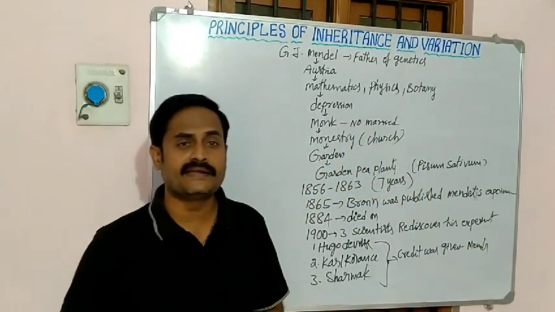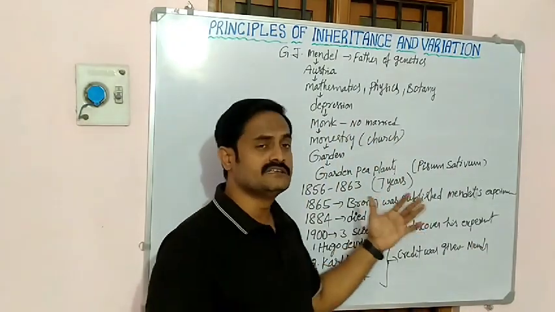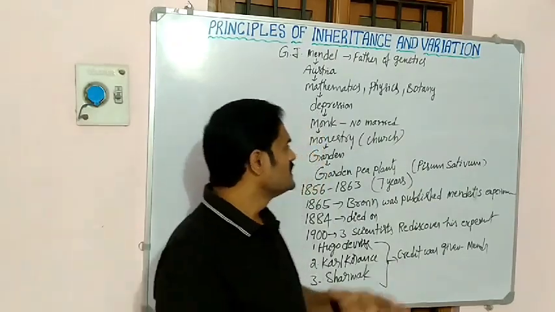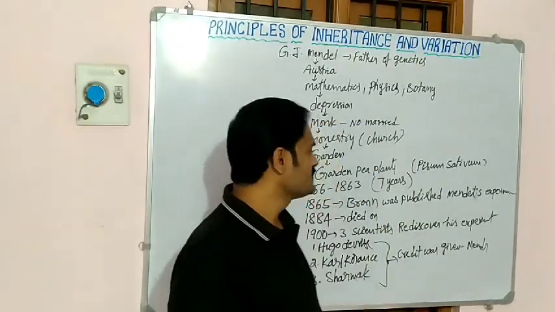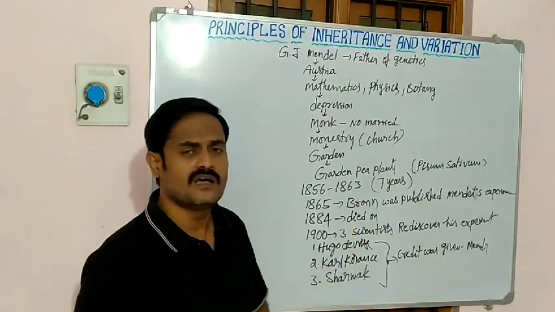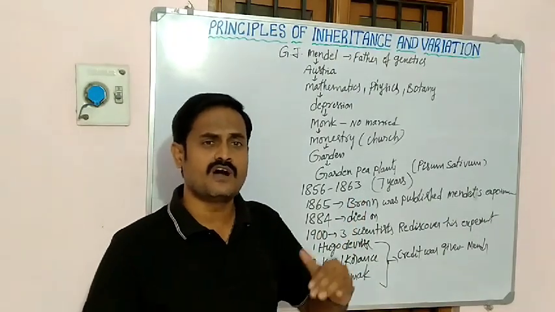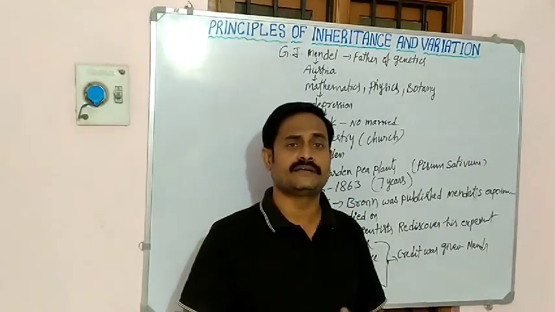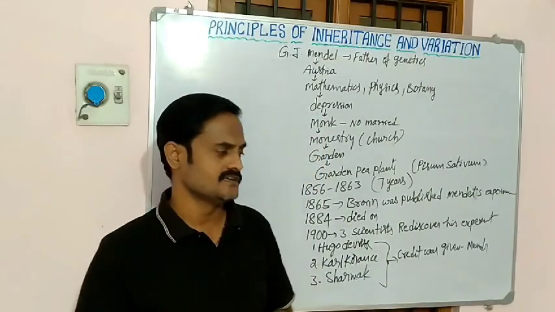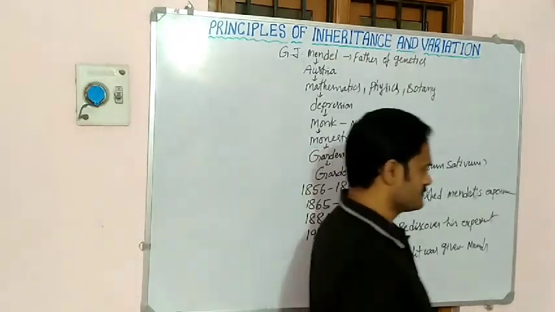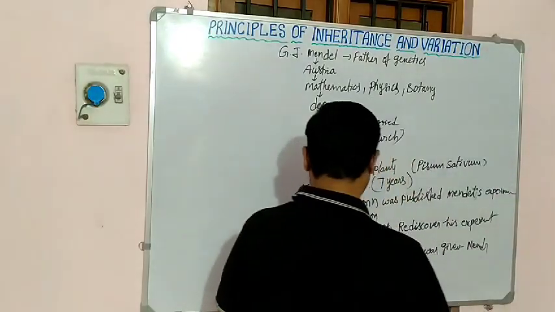Then Mendel gained worldwide fame. So this is the whole story of Mendel. Okay, now coming to the topic. What kind of experiment did Mendel conduct on the garden pea plants? Now I will discuss.